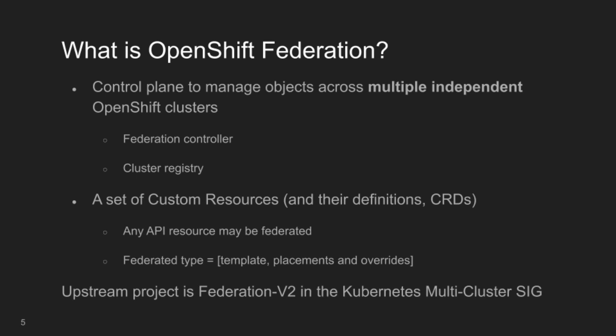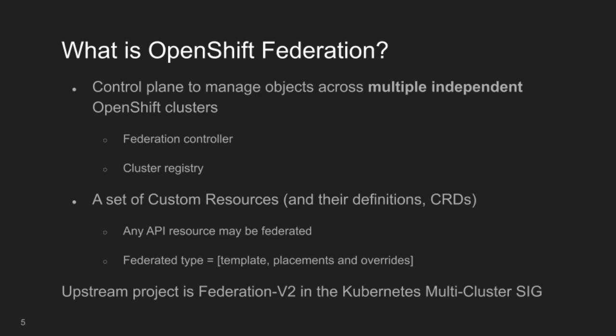OpenShift Federation is comprised of two main components: a control plane which keeps state in member clusters, and a set of API resources which should be maintained across the member clusters. The control plane itself consists of the Federation controller, which maintains the states of objects in member clusters, and a cluster registry which keeps track of the member clusters and their associated API endpoints and credentials. The custom API resources encapsulate Kubernetes resources to be maintained across member clusters, along with placement details and any cluster-specific customizations or overrides which need to be applied.